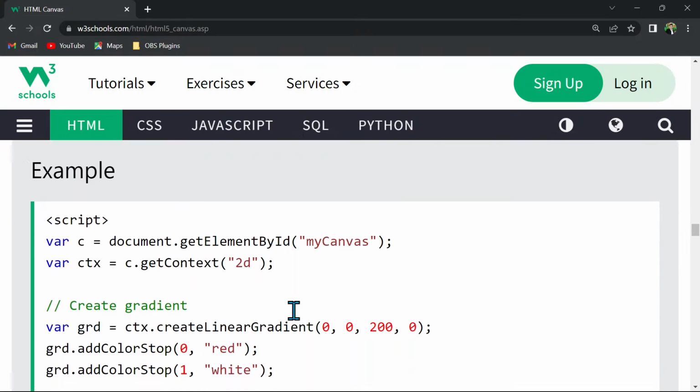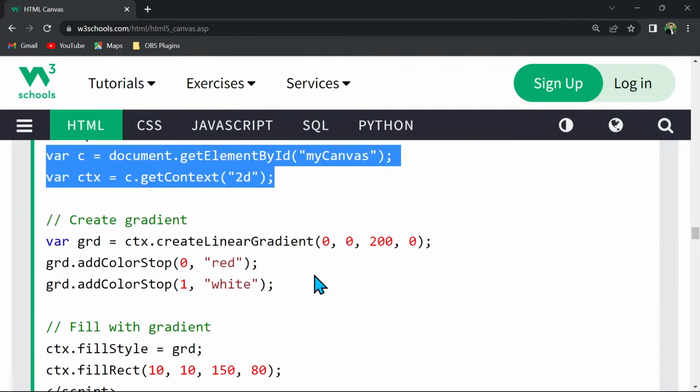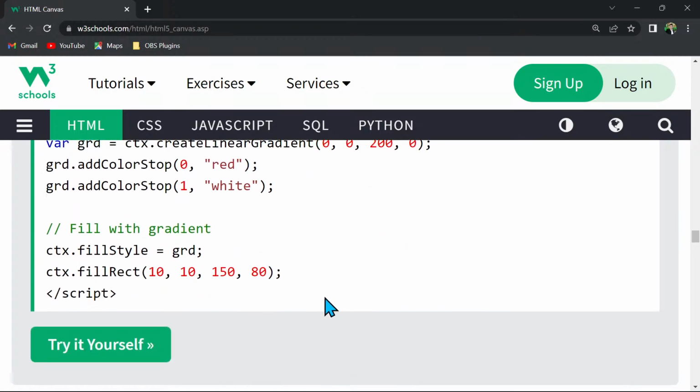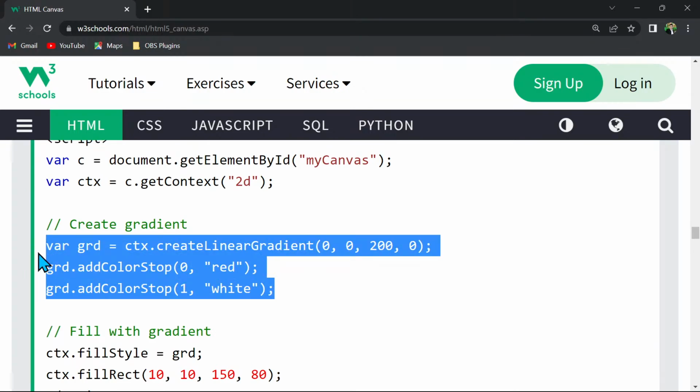Then there is a linear gradient. Again, both the two lines are going to be the same. And in order to have a linear gradient, there is a method createLinearGradient. We have to provide the x and y axis. So this is the xy axis of the starting point, and this is the xy axis of the ending point. And these are the color stops which we are adding on top of this variable. So the first is red and the second is white, so we are going to have a red and white gradient. All this gradient information we have stored in grd.